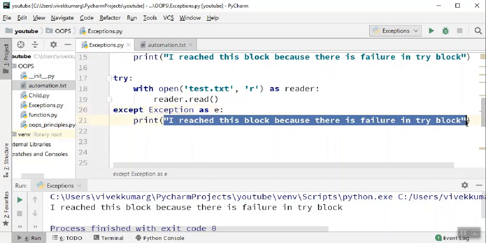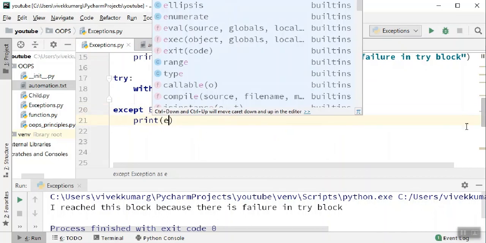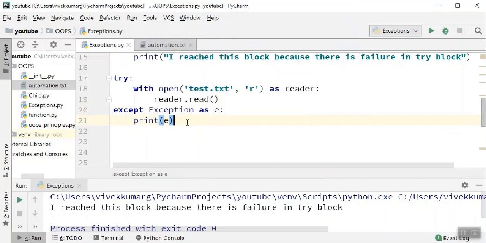I don't want the customized error. I would say print E. Because now you're referring to the exception that the try block caught as the E variable. That's how you are catching the complete error that Python has.